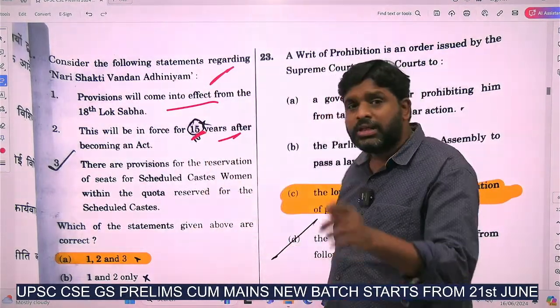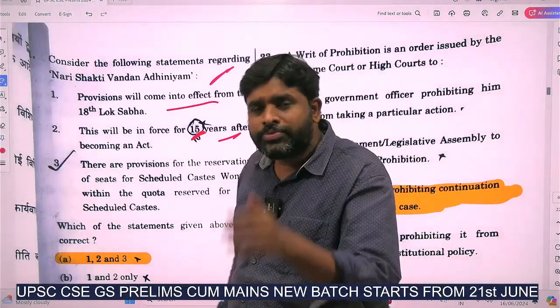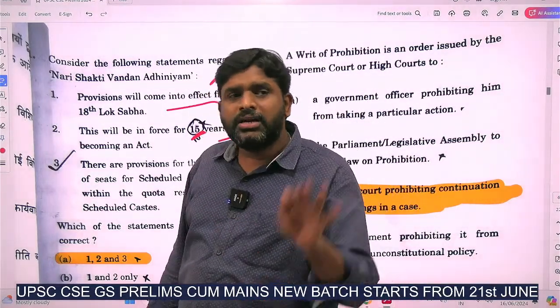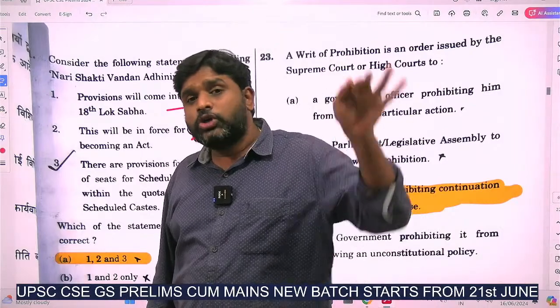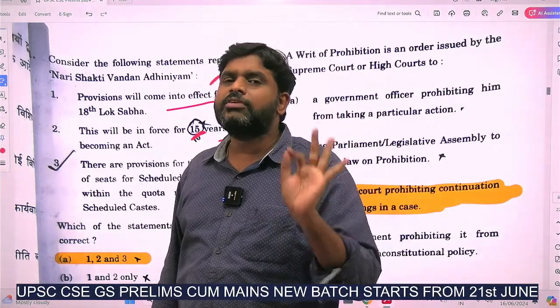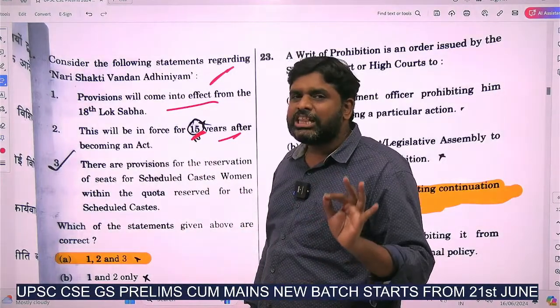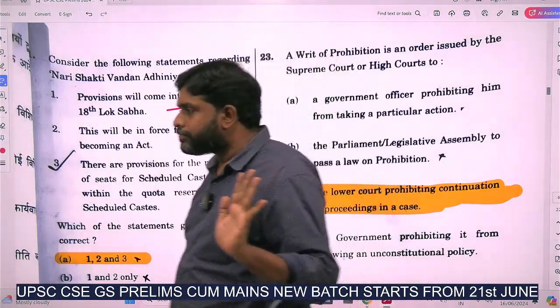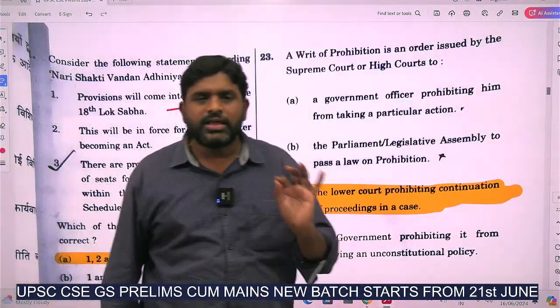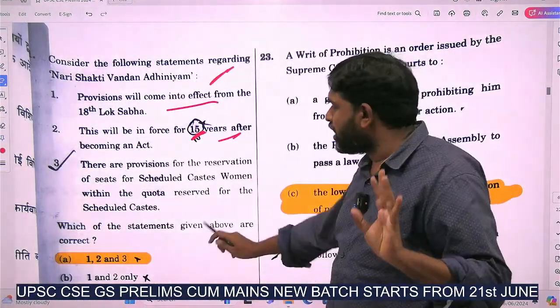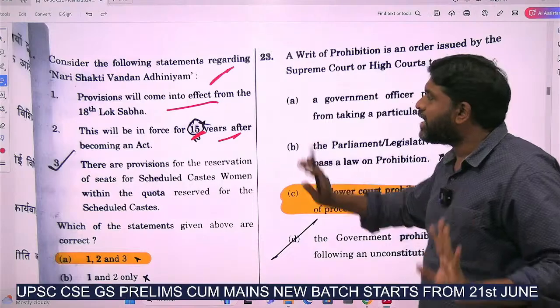These are the provisions. Again, in scheduled castes also, SC women should get 33%. In scheduled tribes also, scheduled tribe women should get 33%. In that way the reservations are there. That particular reservation is called Nari Shakti Vandana Abhiniyam. 1, 2, 3 are correct.